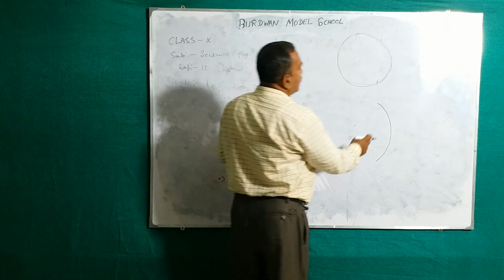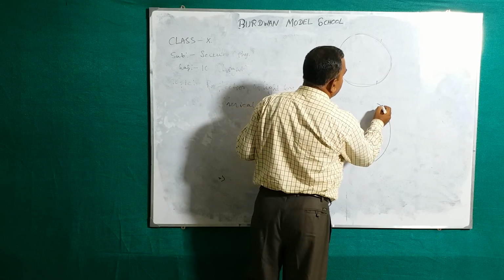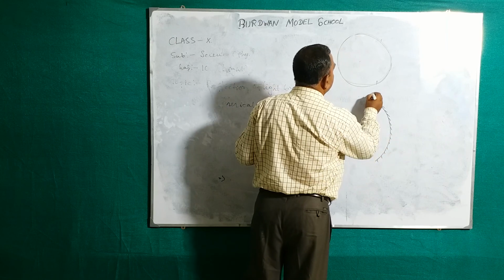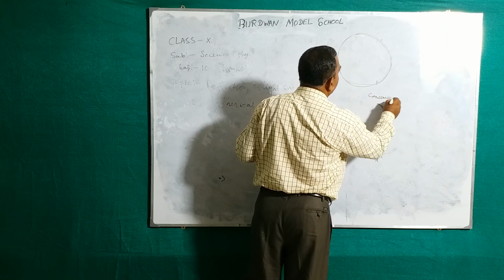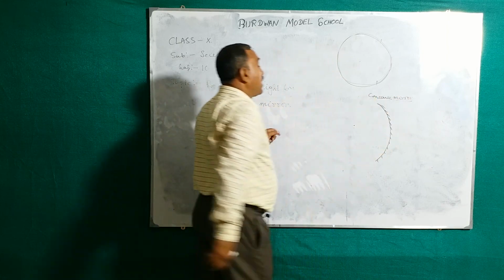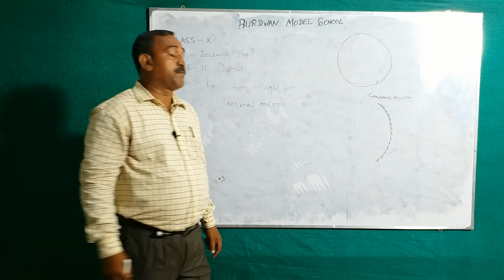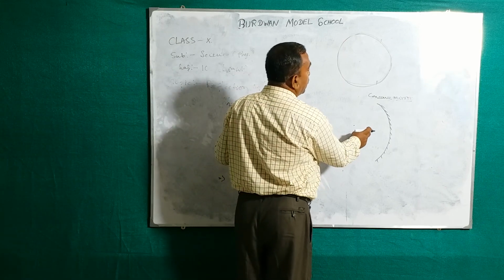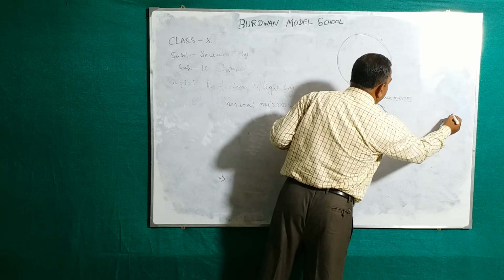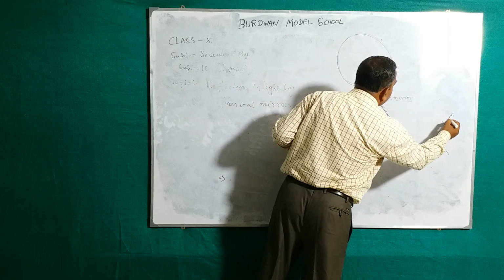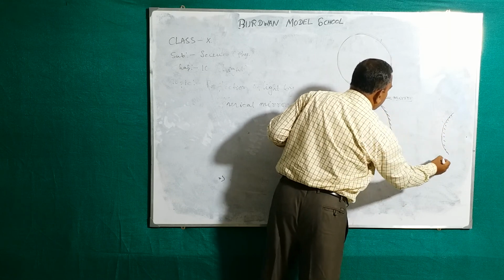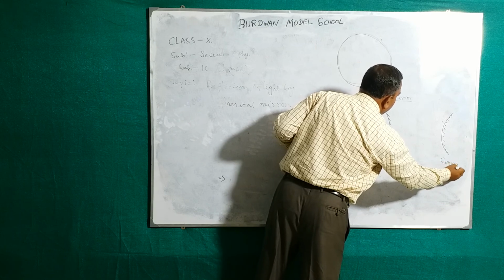If the shining surface is towards the center of curvature, it is the concave mirror. Suppose you consider the shining surface is opposite to the center of curvature, that is the convex mirror.